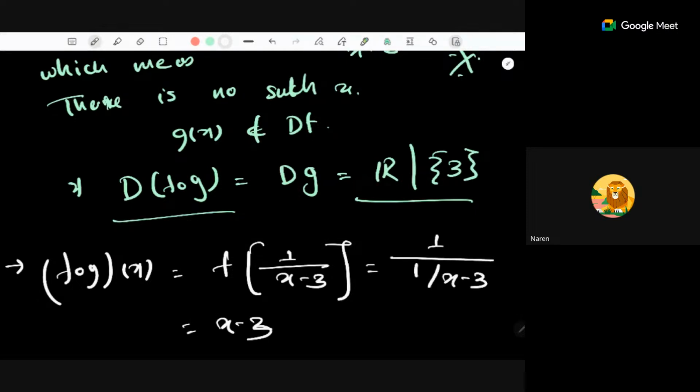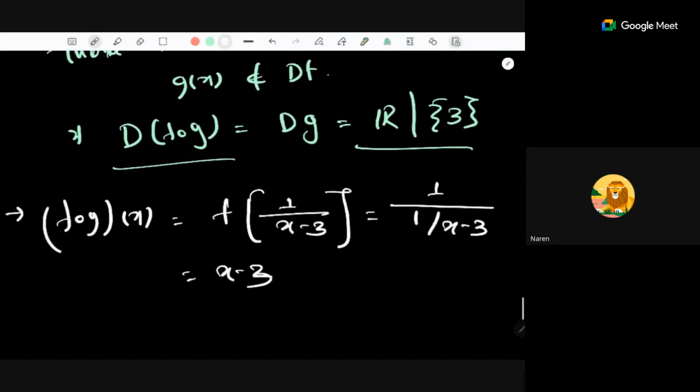So you'll say that if you go by the expression, this is just a straight line, right? And the domain of a straight line is the real numbers. Yeah, correct, madam. In this case, the domains are the same, but sometimes you may get 1 by x minus 4 as the expression for FOG. At that time, the domain of FOG will become R minus 3 comma 4. So that's why I'm saying if you go by the expression, you will get a different answer.